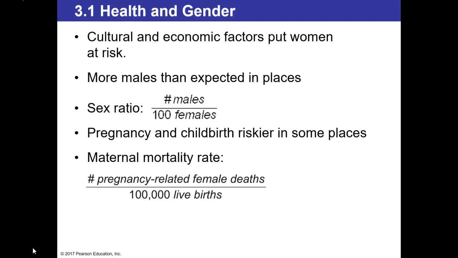We are also finding that another result of these kinds of policies is that these countries now have more males who find it hard to find a female to marry. We're also going to spend some time looking at pregnancy and childbirth being much riskier in some parts of the world versus others. Part of that is connected to the maternal mortality rate, and that is looking at the number of pregnancy-related female deaths per 100,000 live births.